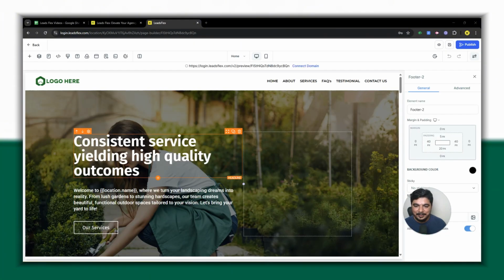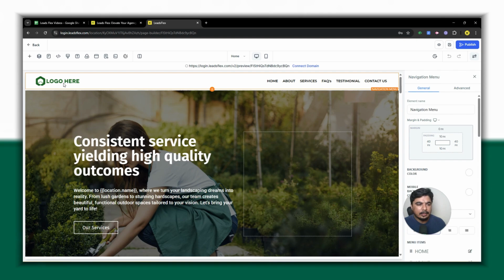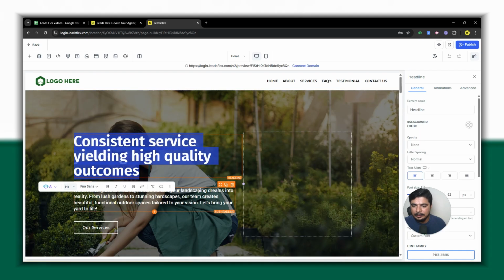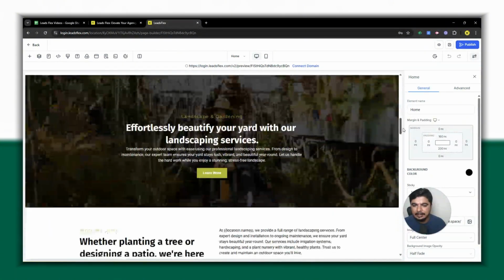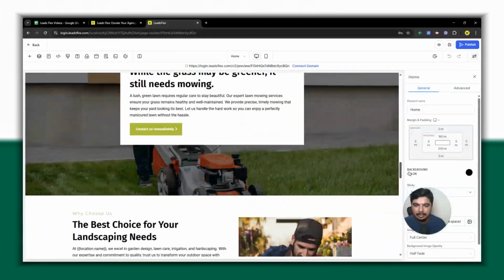So right now we have a pre-built website. We can simply change a few things here, and after that it's ready to go. What we can do is place their logo here. You can take the logo from their Google My Business. You can put your name and your content here according to their business, and you can change images as well, taking them from their Google My Business, and after that you can customize it according to their business.